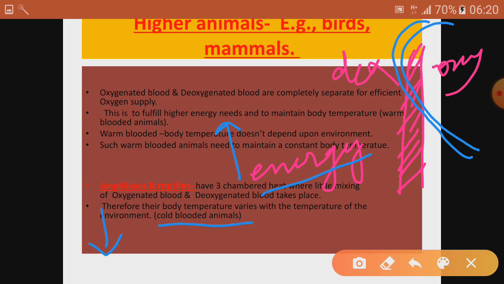They need not maintain a constant fixed body temperature, because for maintaining a constant body temperature, warm-blooded animals need higher energy. So that's why the blood of mammals and birds has separation of oxygenated and deoxygenated blood. The reason is energy requirement and being warm-blooded animals.